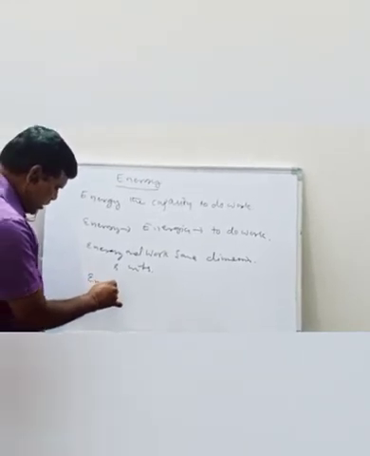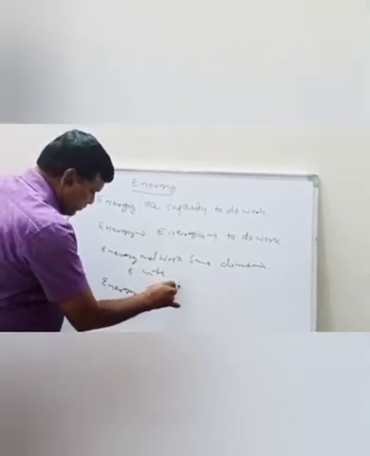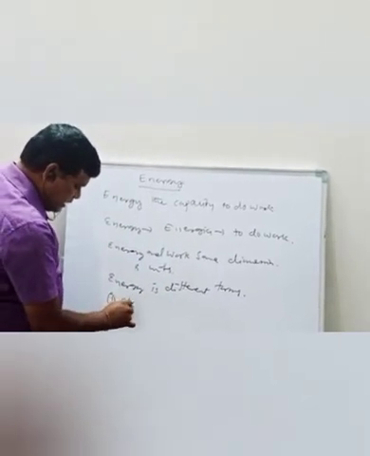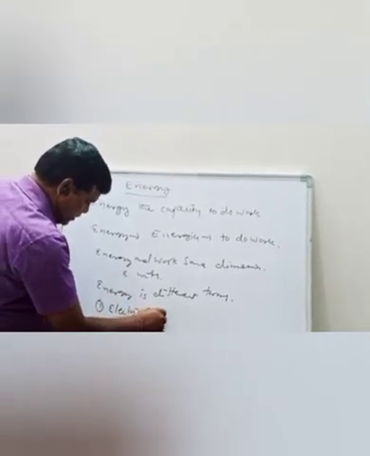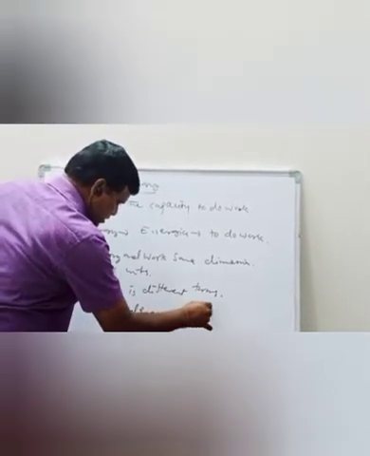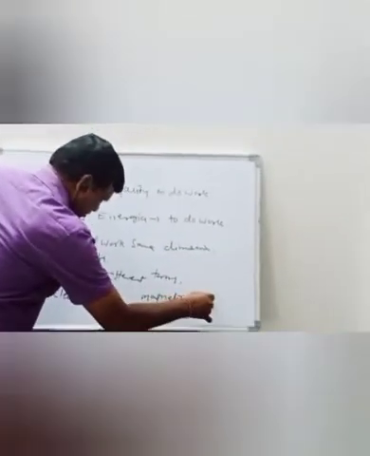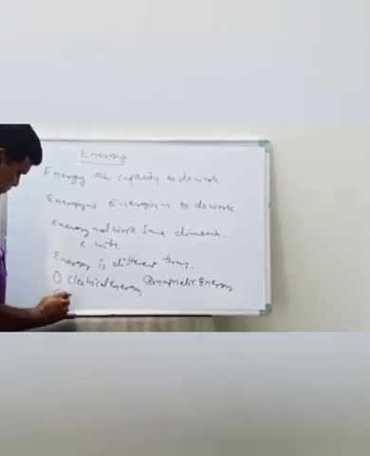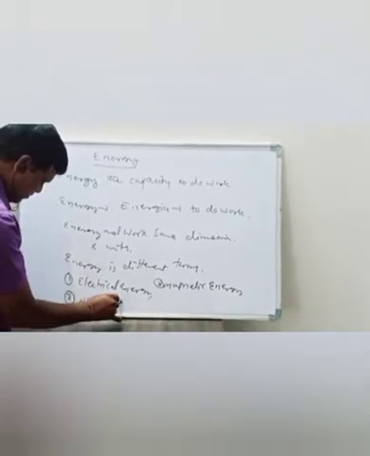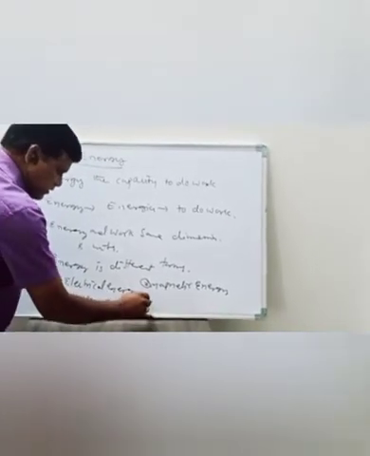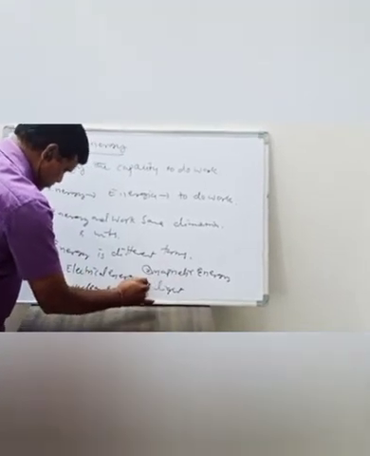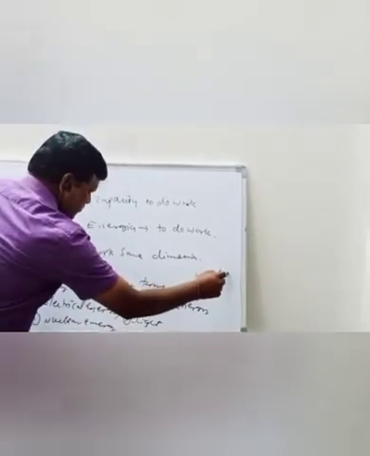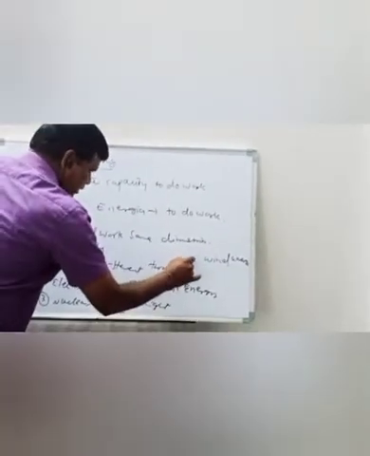Energy has different forms like electrical energy, magnetic energy, nuclear energy, light energy, wind energy, and mechanical energy.